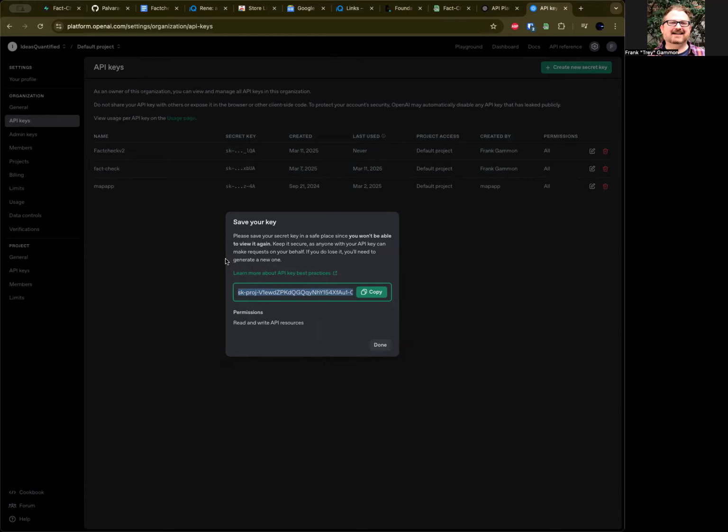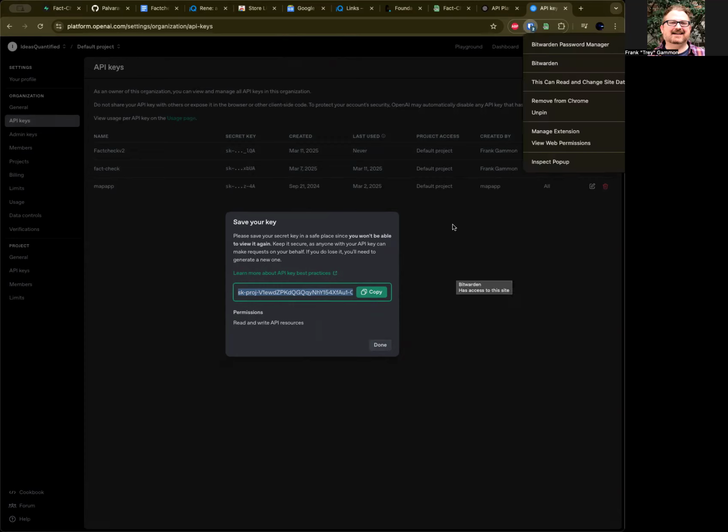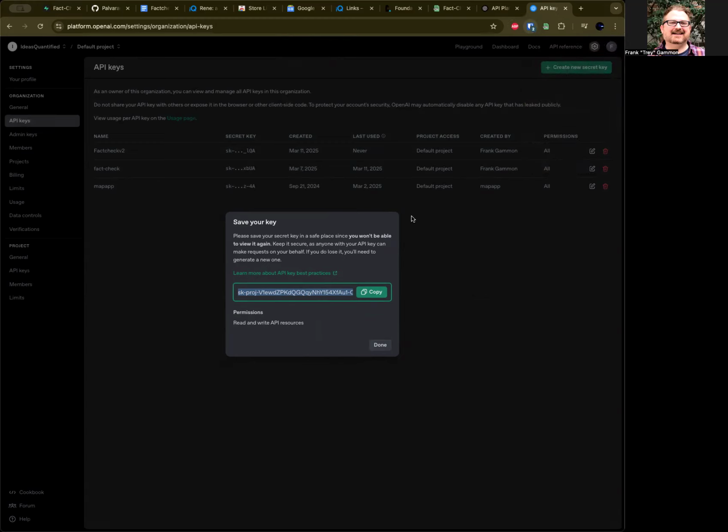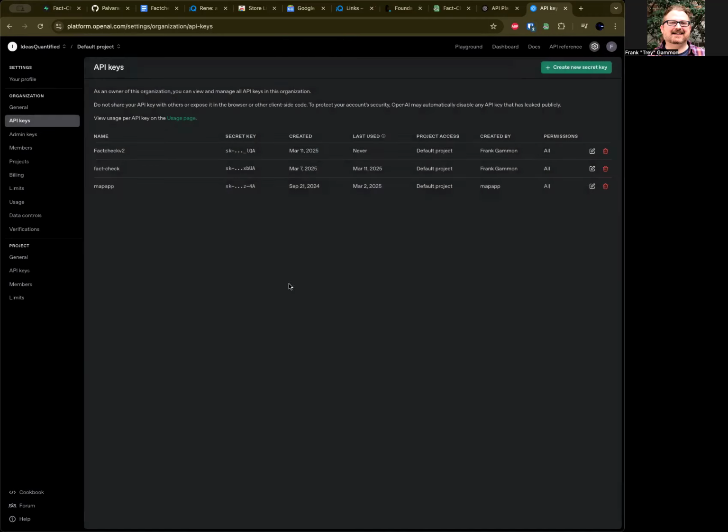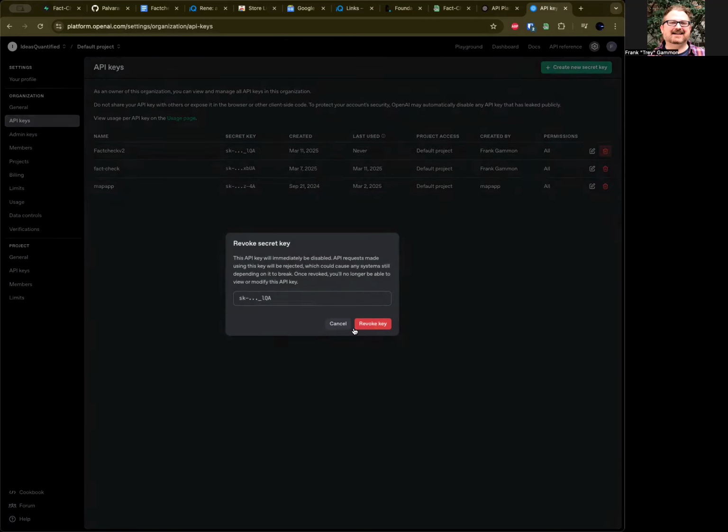Make sure you copy this, because once you leave this screen and hit done, you won't be able to ever see this again. That's why I would recommend using something like Bitwarden. Bitwarden will allow you to aggregate your passwords and store them safely where no one can really get to them except yourself. You can even run the Bitwarden password manager at your home if you desire, through something like a Docker container. But I'm going to go ahead and delete this key now.